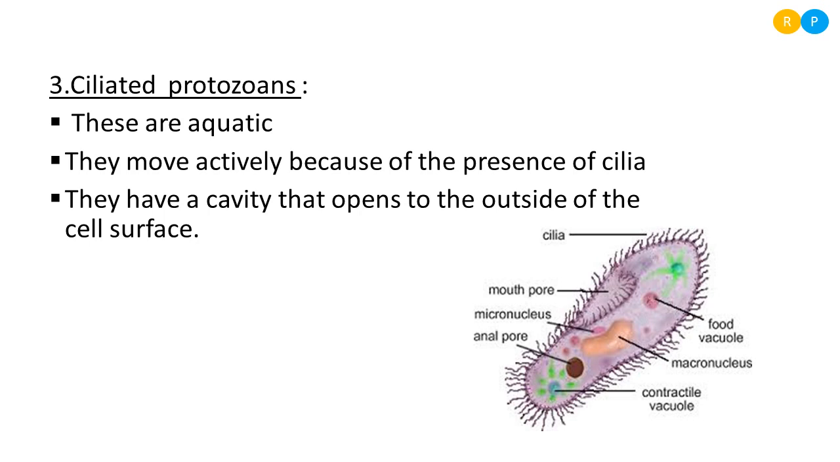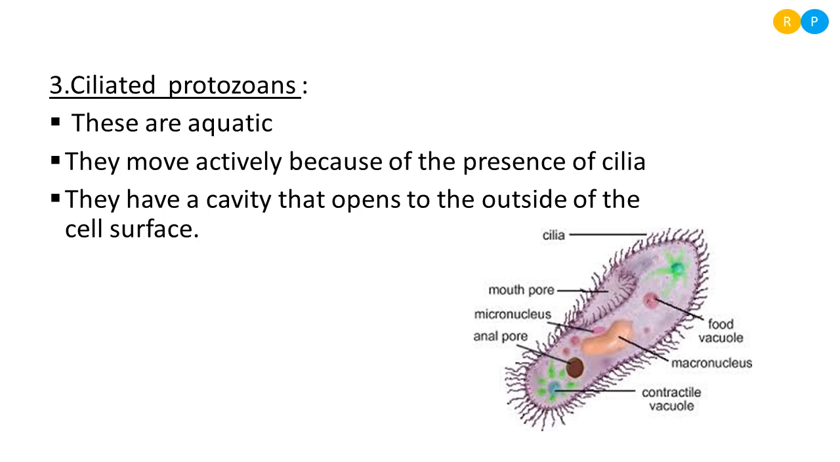In the water body, when the organism is moving, it helps to direct the food particle towards the region of the gullet. So where do we find the gullet in the organism? The mouth pore, you can see in the diagram. A small opening you can find here. This opening is what we are calling the gullet or mouth pore.